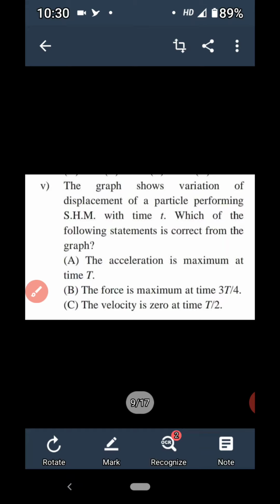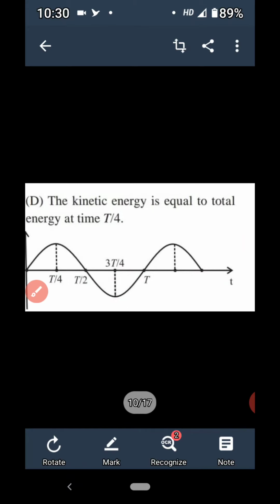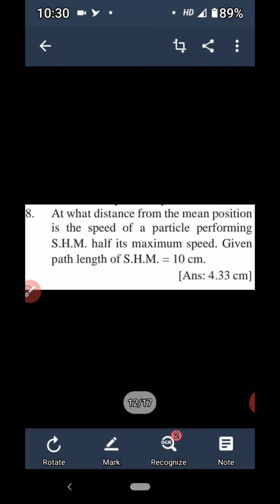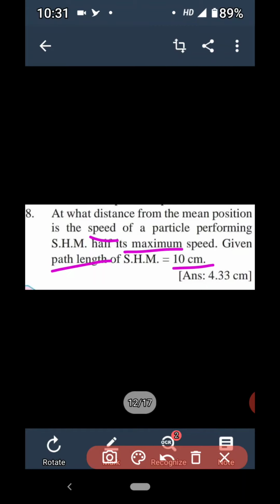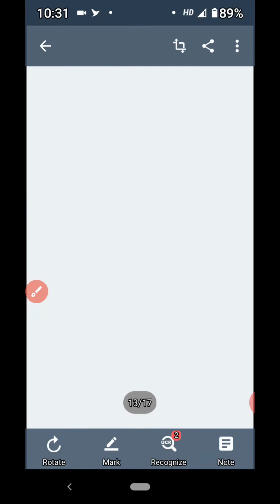Now let us see the next questions. Now let us start for the numericals, and the first numerical is 8th numerical of this chapter. At what distance from the mean position the speed of particle performing SHM is half of its maximum speed, and the given path length is 10 centimeter. So let us see the answer of this question.